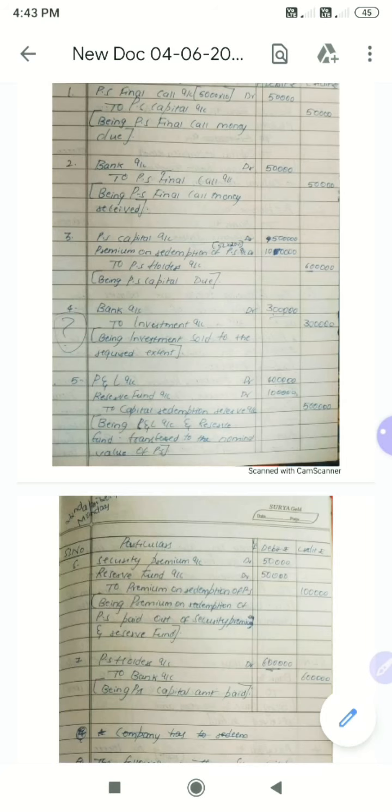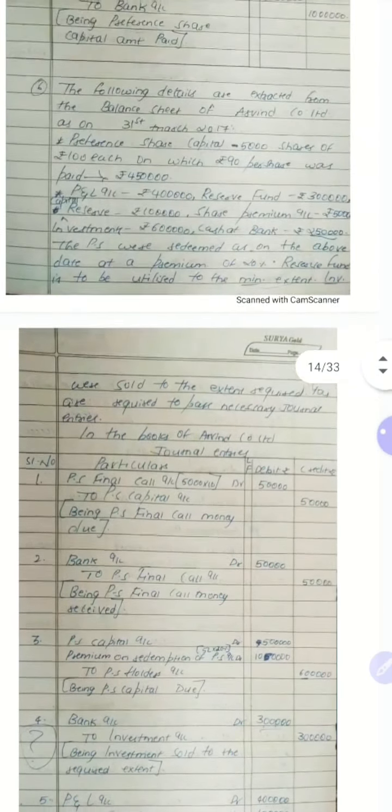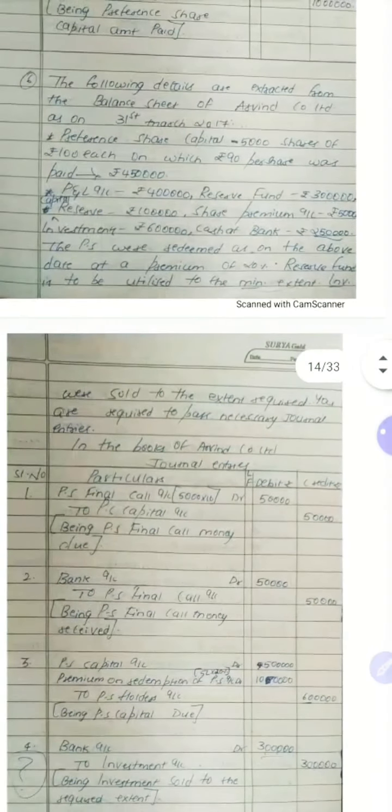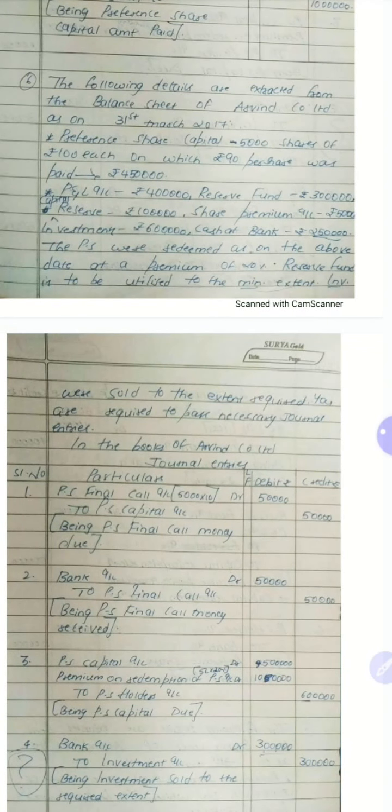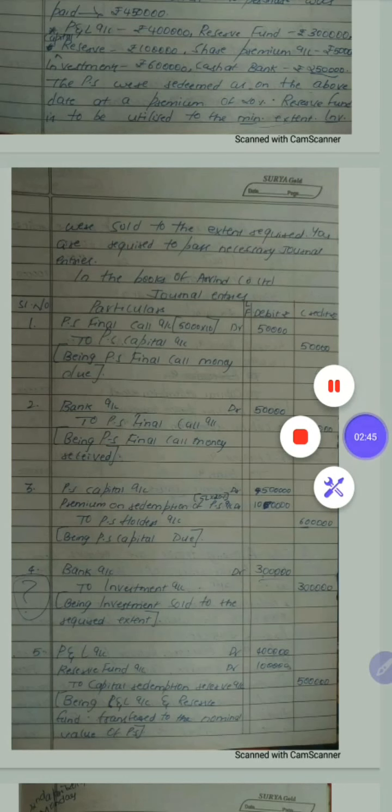I hope the concept is clear. Sometimes you may get confusion. I have given the serial number. You go as per the serial number and you will understand easily. So this is very, very important. I think this is a previous year question paper. Just go through the question paper, you will get an idea. I hope the concept is clear. Thank you. If you have any doubts, please let me know. I will clarify your doubts.